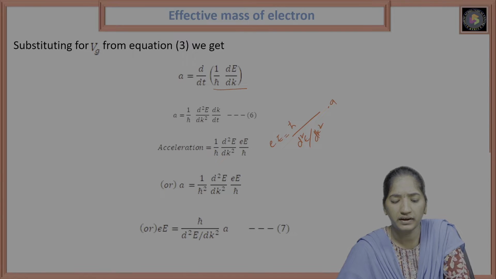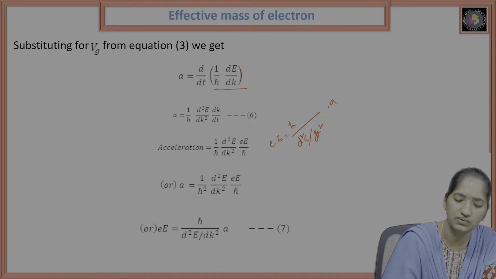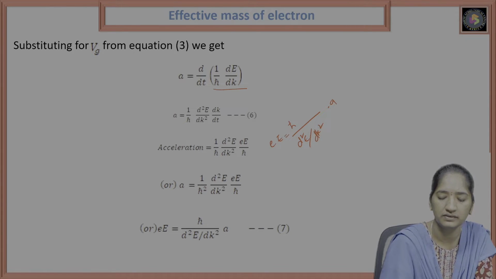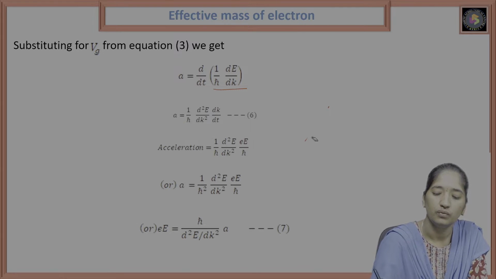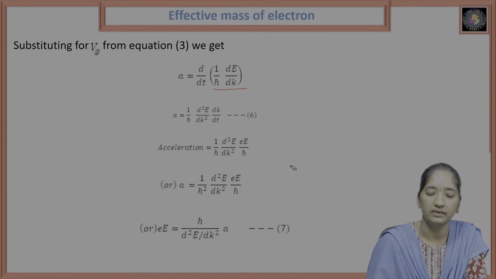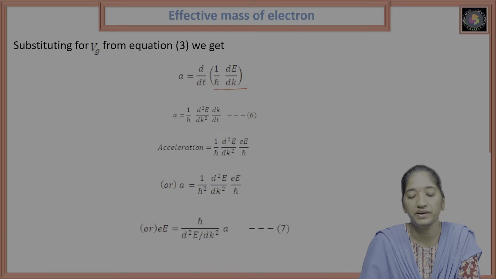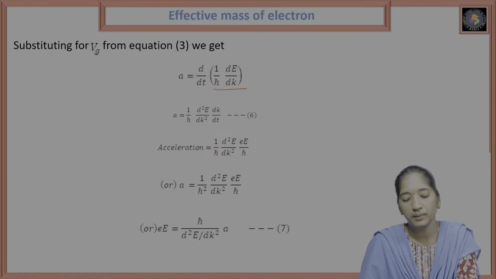From that we can write it, here 1 by h cross only, here it's wrong. So E is equal to h cross square by d square E by dk square into a.